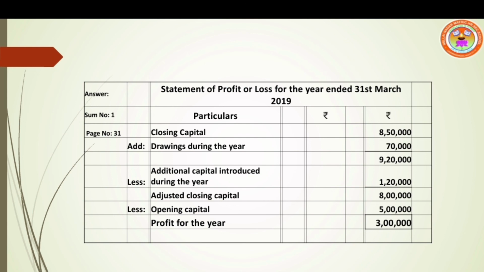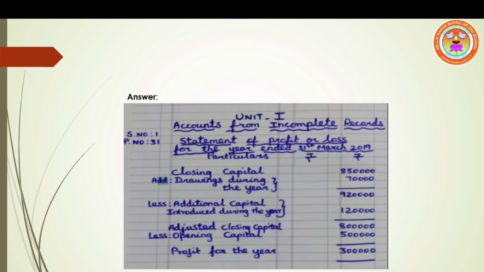1,20,000. If you are deducting, 8 lakhs, that amount denotes adjusted closing capital. Next step, less opening capital 5 lakhs. So 8 lakhs minus 5 lakhs, 3 lakhs. Adjusted closing capital is more than the opening capital. So it denotes profit for the year. Clear? Now I have used the accountancy notebook. How you have to write it in your accountancy notebook? Follow this way.